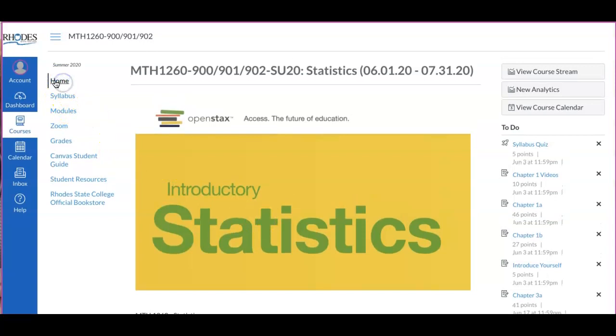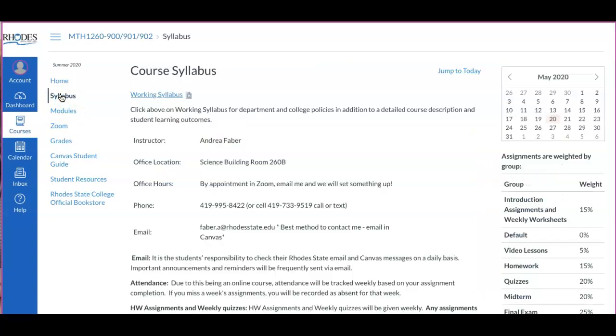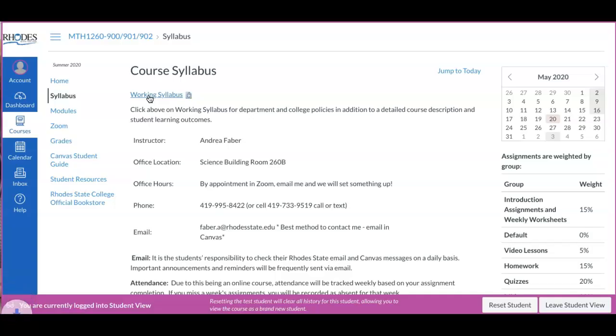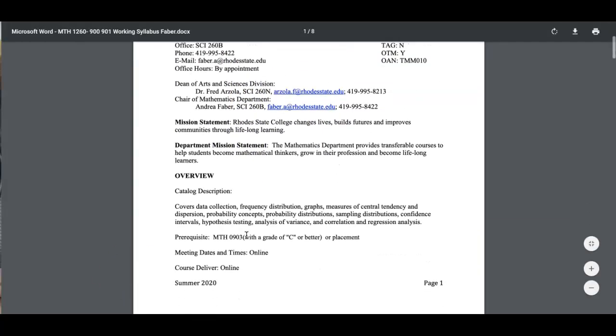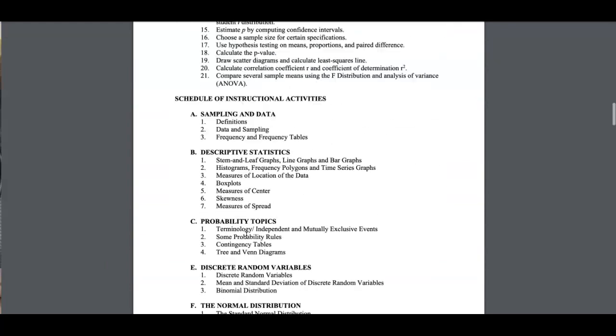If we look at the tabs here, the second tab is the syllabus link. This has my information on it, where my office is located. I will tell you this summer that I will be working remotely, so if you need an office appointment, you can email me and we can set something up in Zoom. At the very top, you will see the working syllabus here. If you go ahead and click on that, it is the working syllabus for the course, which has all this information in it as well as the learning outcomes for the course.